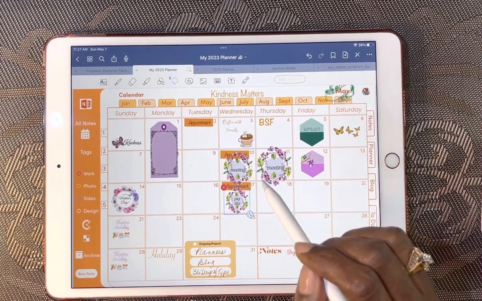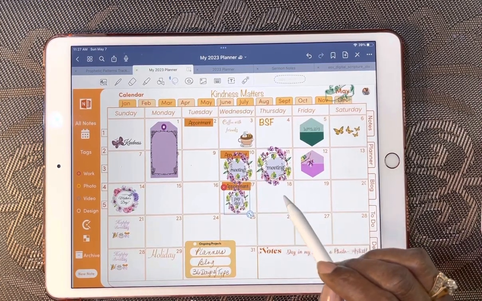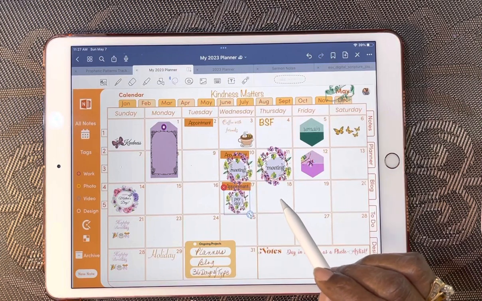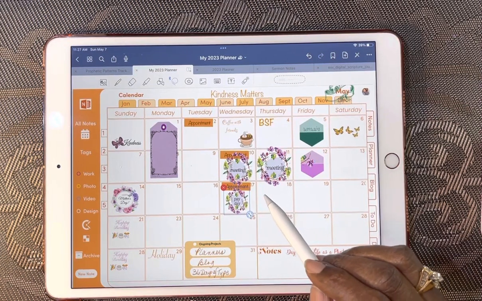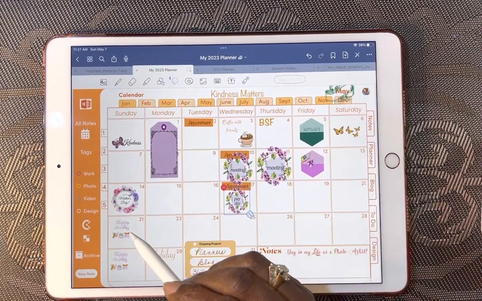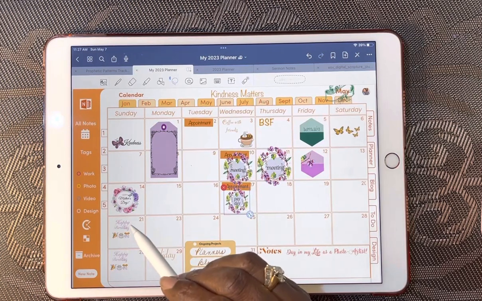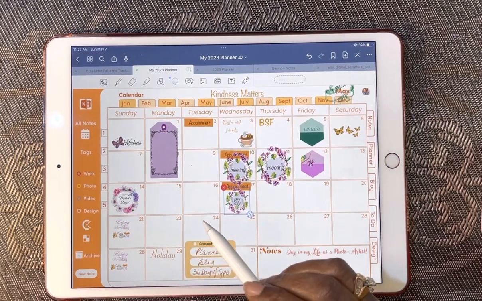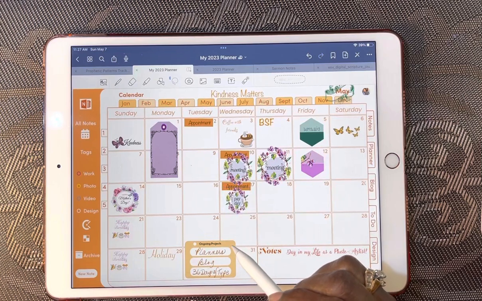This Wednesday coming appointment, I might have to have it rescheduled because I'm still not feeling well and I don't think I'll be recovered by then. I do have a couple family birthdays, one on the 21st, one on the 22nd. And this is an element that I made in Adobe XD. It was real easy to make.